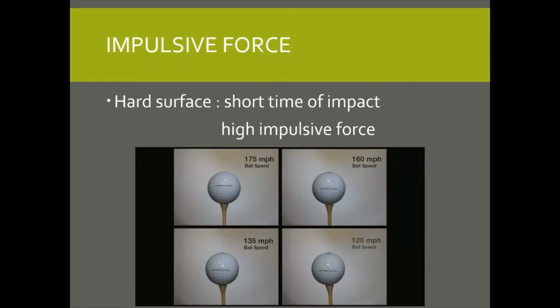Alright, the court has its limit, as compared to golf, the further the ball goes, the better it is. That's why the golf ball is hard. And not only that, the golf club is made of metal. It's hard. So hard surface means time of impact is short. So impulsive force is high.